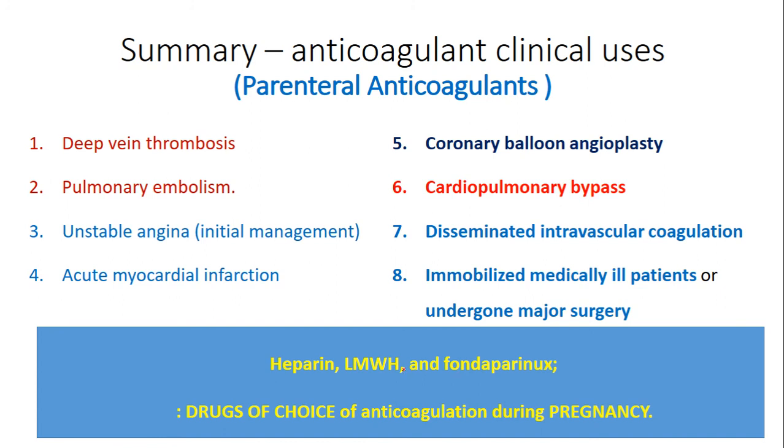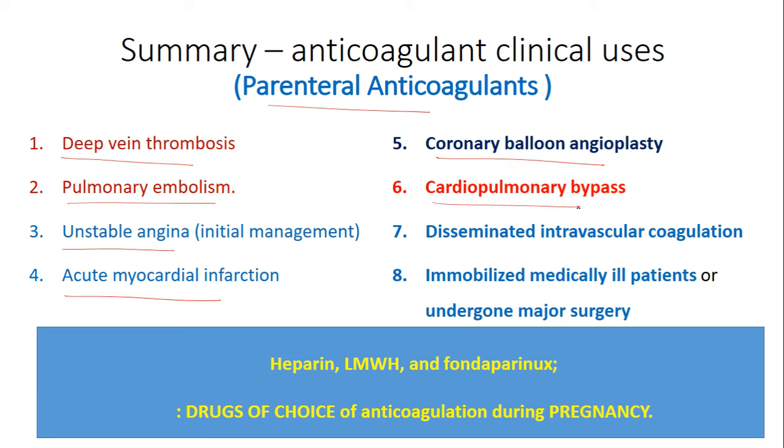So coming to the summary of anticoagulant clinical uses, the parenteral anticoagulants can be used to initiate the treatment in case of deep vein thrombosis and pulmonary embolism. They can be used as an initial management in case of unstable angina and acute myocardial infarction. In case of coronary balloon angioplasty, remember here you cannot use fondaparinux due to the risk of catheter thrombosis.